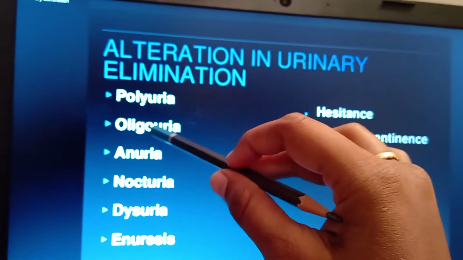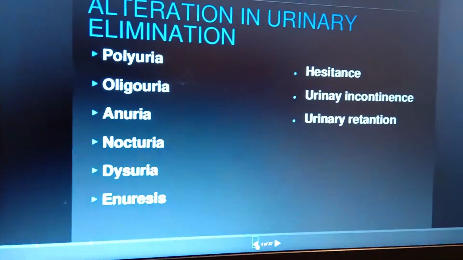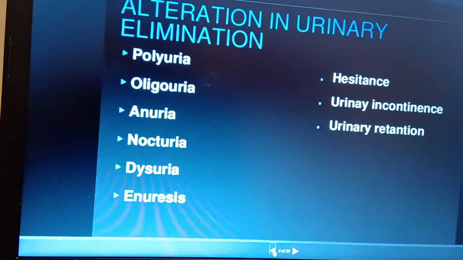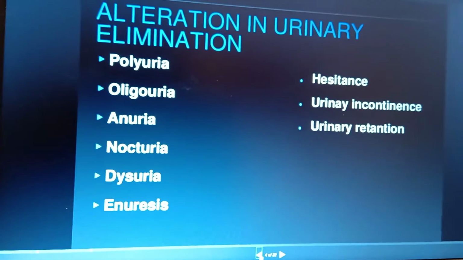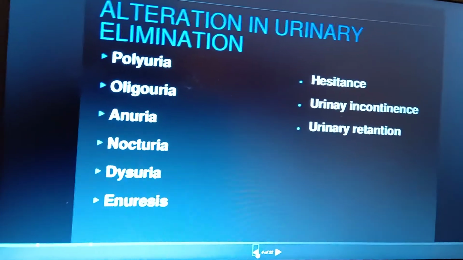And next one is oliguria. Oliguria is when the person is not having adequate urination. How much urine is he going to urinate per day? About 500 ml of urine. Okay, so that is called oliguria.